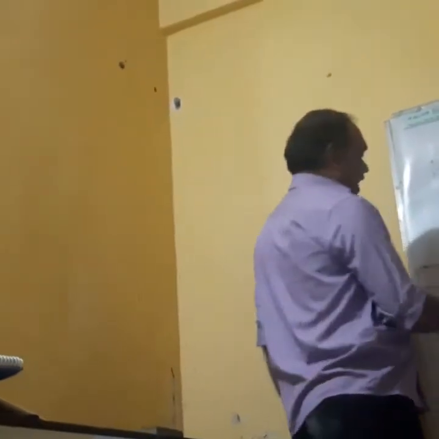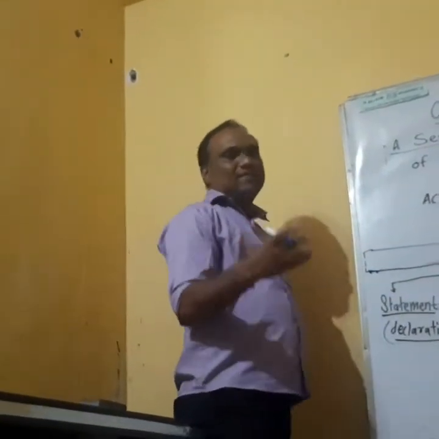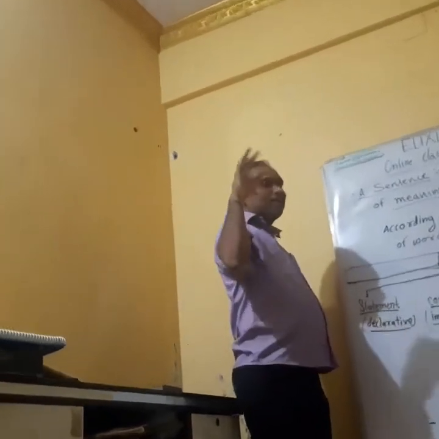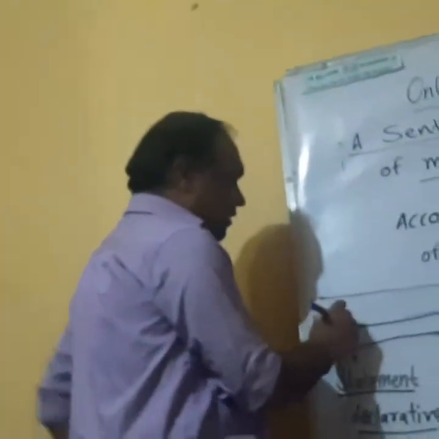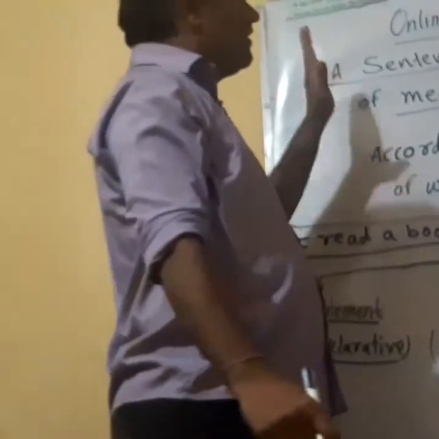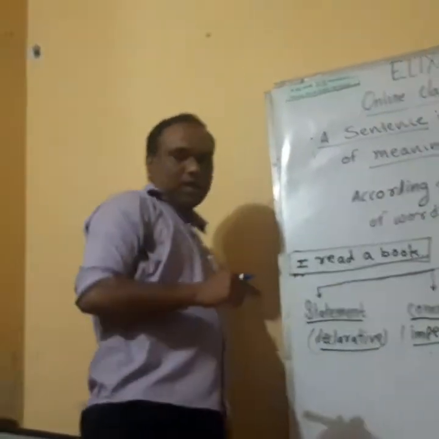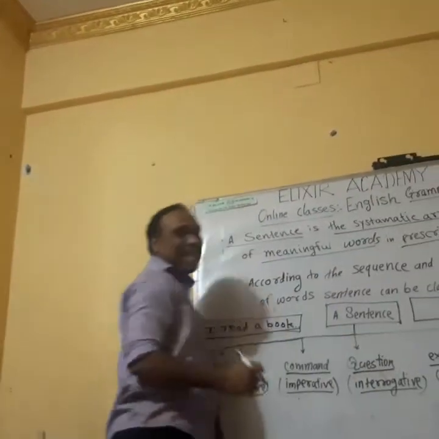So first of all, I will introduce you to what a statement is. Statement is any declaration of what is going on right now or in a specific situation in the specific tense. I read a book. I have already explained that a sentence is a systematic arrangement of meaningful words. This is a systematic arrangement of meaningful words, and next, it is in prescribed sequence.